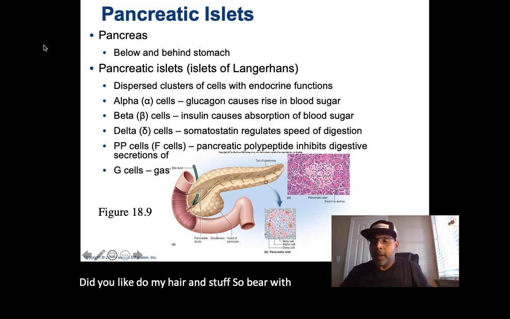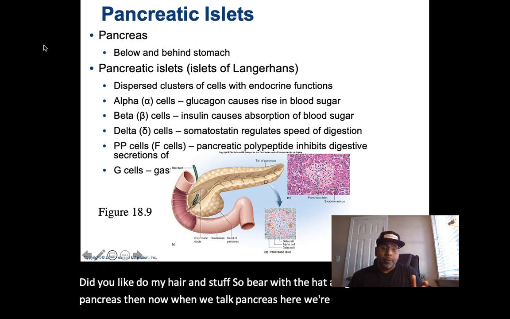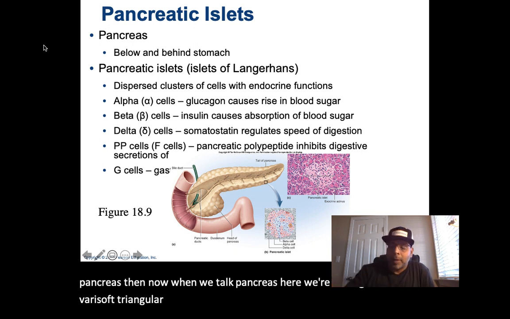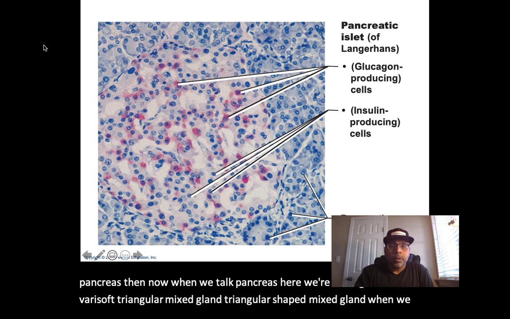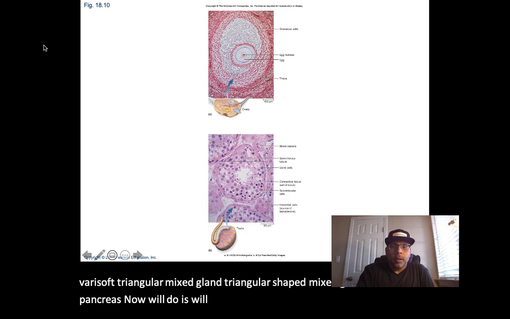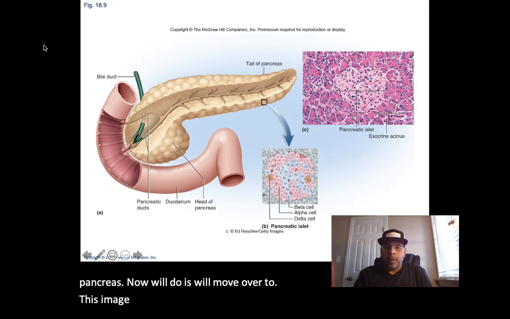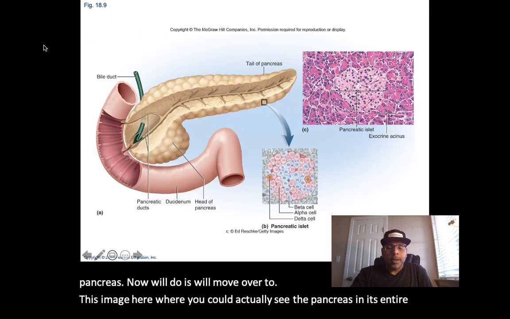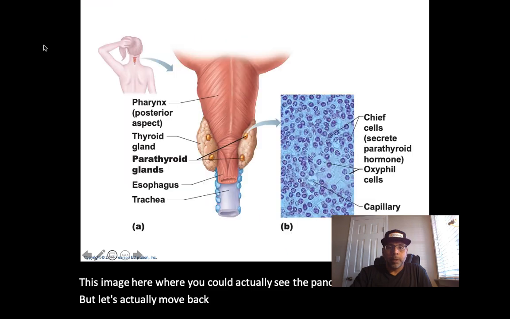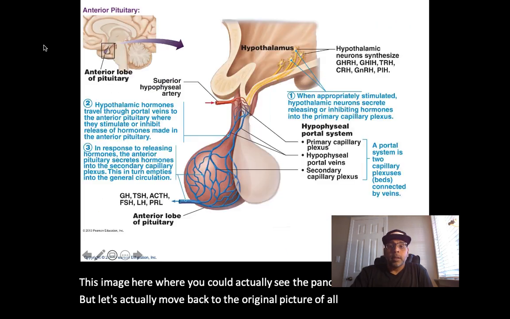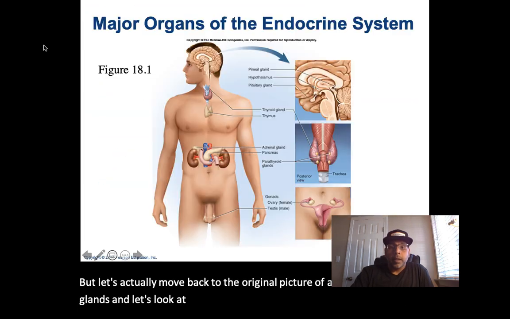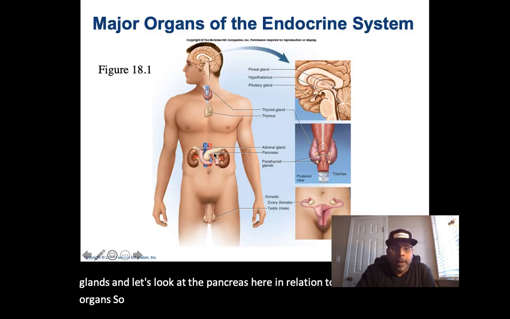All right, so let's talk pancreas then. Now, when we talk pancreas, here we're talking about a very soft, triangular-shaped mixed gland. Now, what we'll do is we'll move over to this image here where you can actually see the pancreas in its entirety, but let's actually move back to the original picture of all the endocrine glands, and let's look at the pancreas in relation to all the other organs. So here you can see it better.